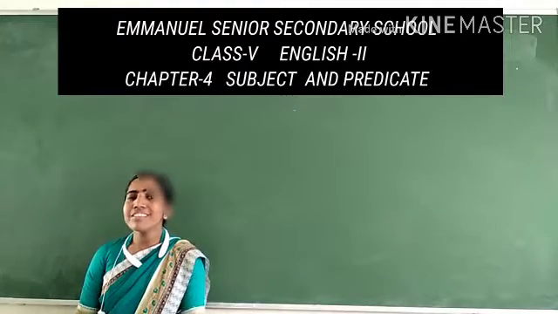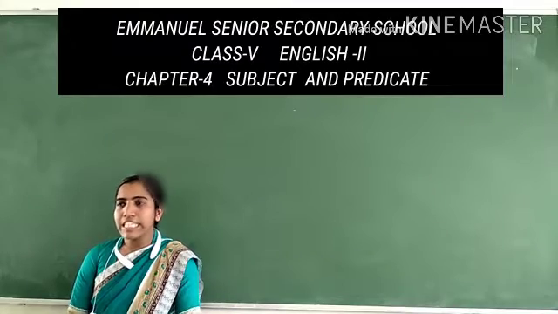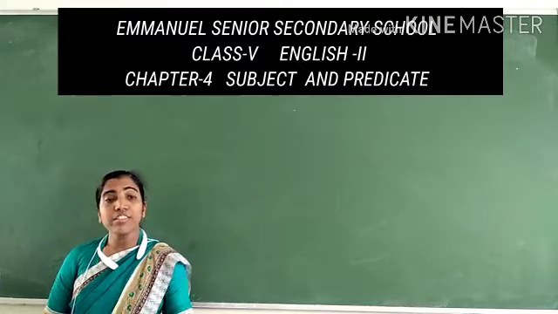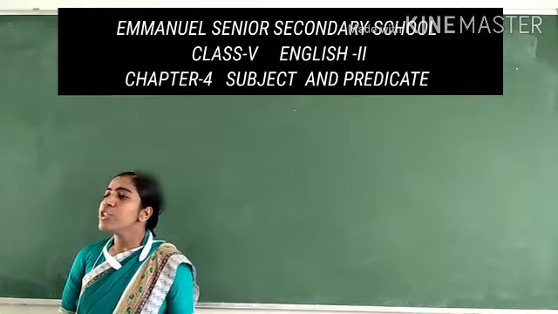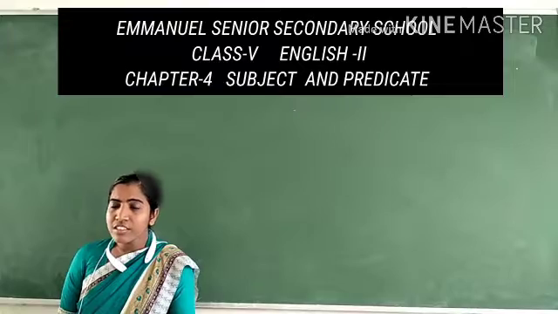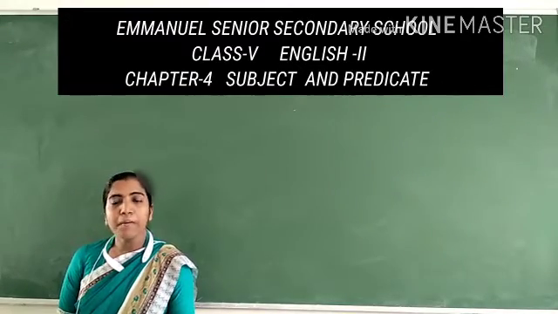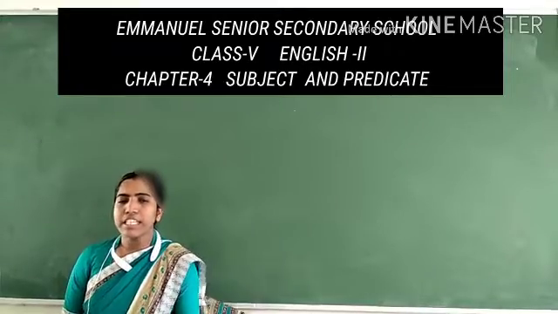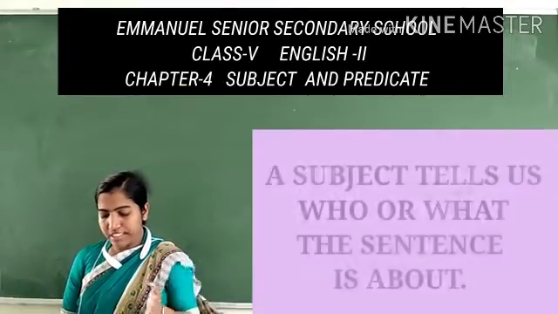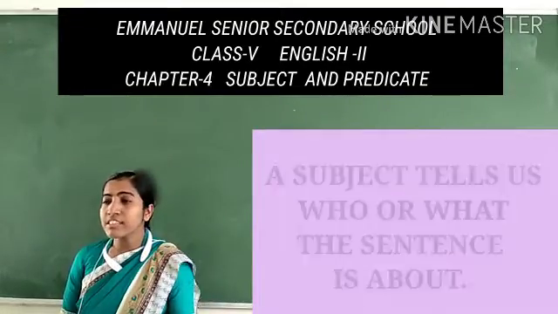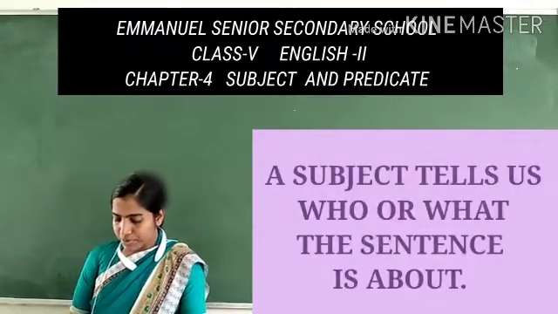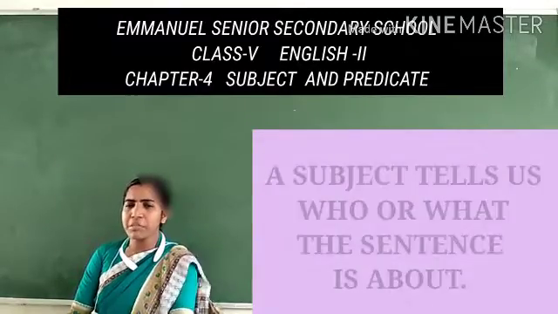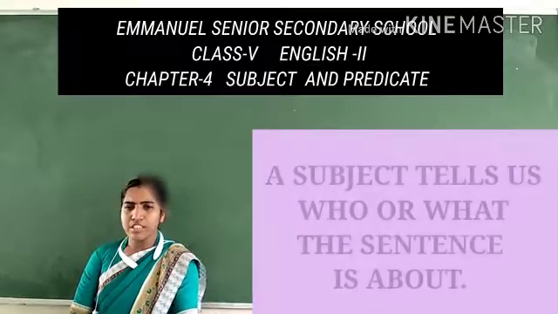So what is a subject? A subject tells us who or what the sentence is about. A sentence has two parts, subject and predicate. Once again, a sentence has two parts, subject and predicate. Now, what is a subject? A subject tells us who or what the sentence is about. Who is the sentence about? That's what the subject is.